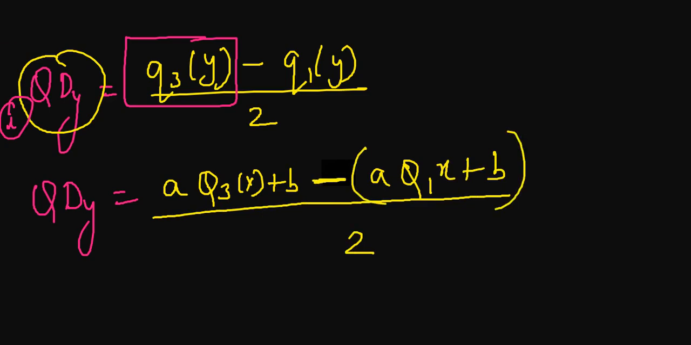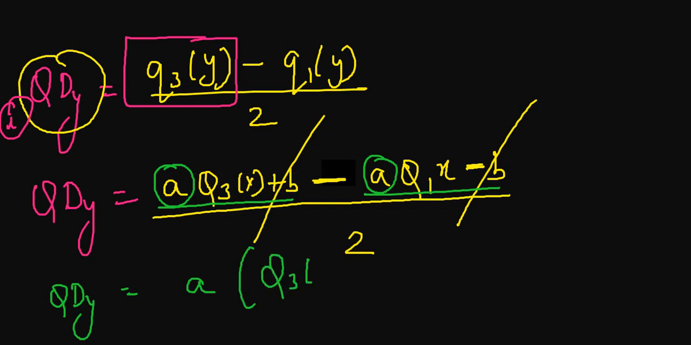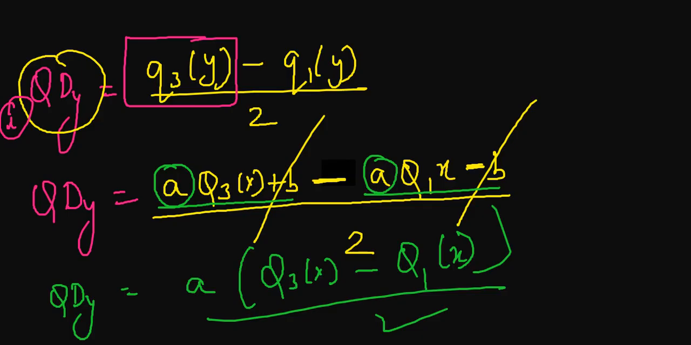As soon as I open the bracket, the sign will change and it will become minus b over here. So minus b and plus b will cancel out. Now, do you know how to take common? If you don't know, it's completely okay. We will take a as the common factor, as we have a in this term and a in this term also. So what is left? Quartile deviation of y equals a, taken out, and what we are left with is (Q3 of x minus Q1 of x) divided by 2. This is the equation as of now.